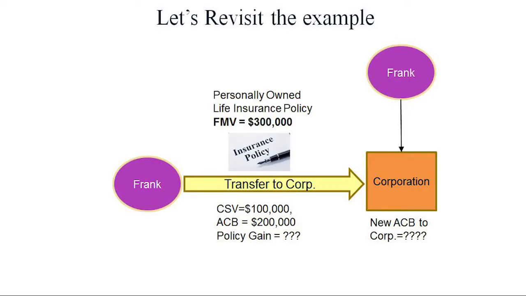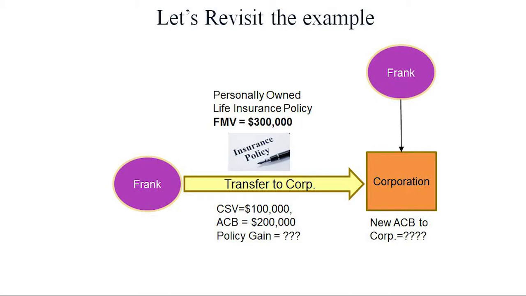So I'm going to revisit the example. Again, same policy. Fair market value $300,000, cash surrender value is $100,000, ACB is $200,000. What's my policy gain? I don't know. I have to figure out what the amounts transferred are or what the amounts paid are. Frank, what's my new ACB to the corporation? Again, that's going to depend on proceeds of disposition.